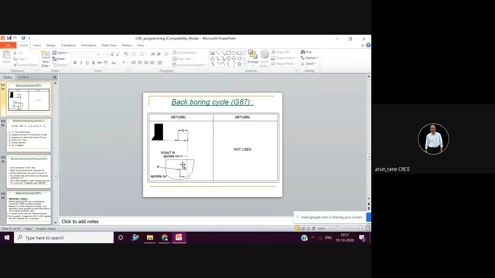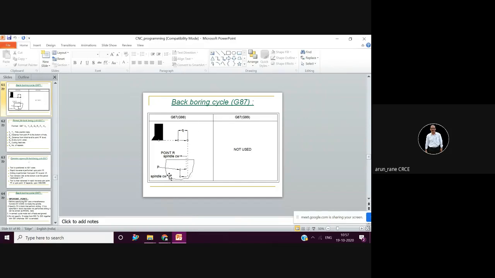That is जो 50 का बोर किया है. Now if you want to do a counter boring of say 60, okay, so 60 का counter bore will be done on the back side. Then it will stop, and again it will come to this position, and then it will retract. So this is what is your back boring cycle, but you don't have to bother, because back boring cycle is normally not done, because it is slightly tricky and risky.